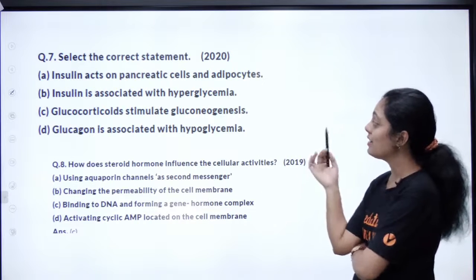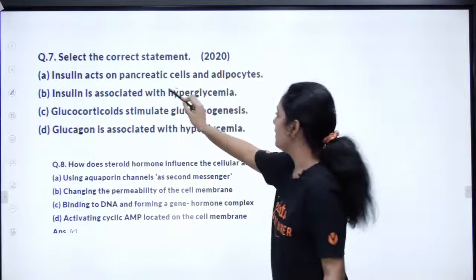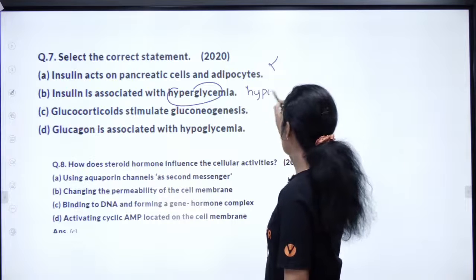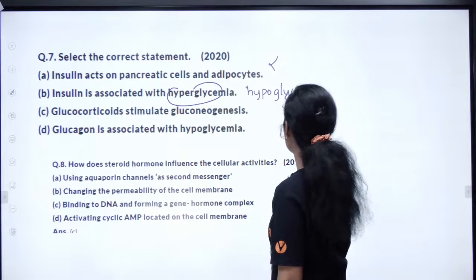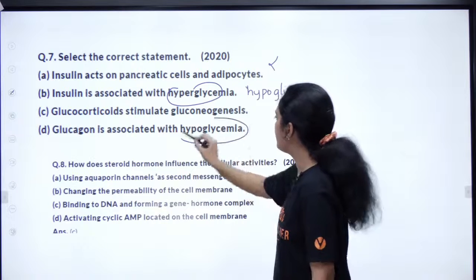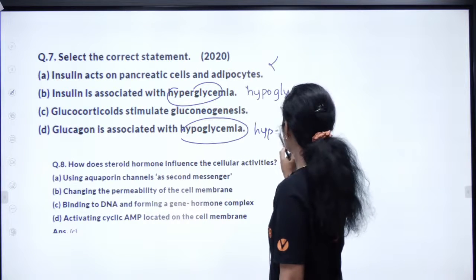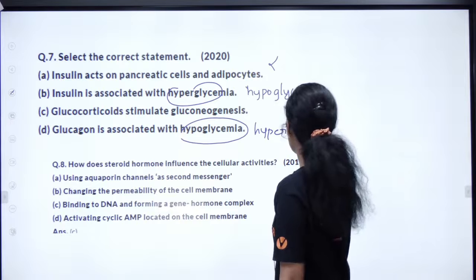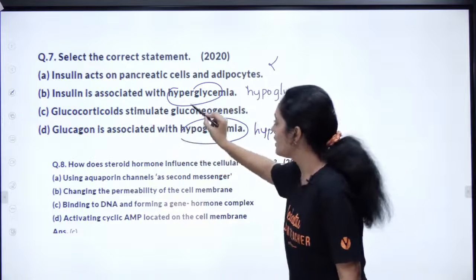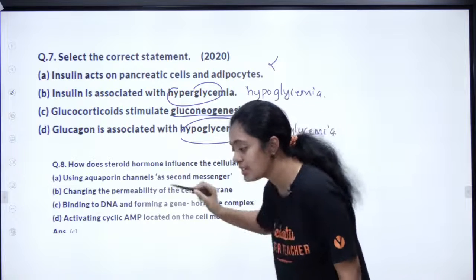Insulin is associated with hyperglycemia. This is wrong. Insulin is associated with hypoglycemia, right? It brings down my sugar levels. Glucagon is associated with hyperglycemia. So what is the right answer? It is this: glucocorticoids stimulate gluconeogenesis.